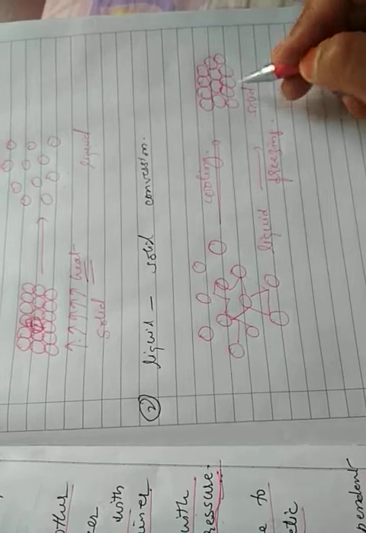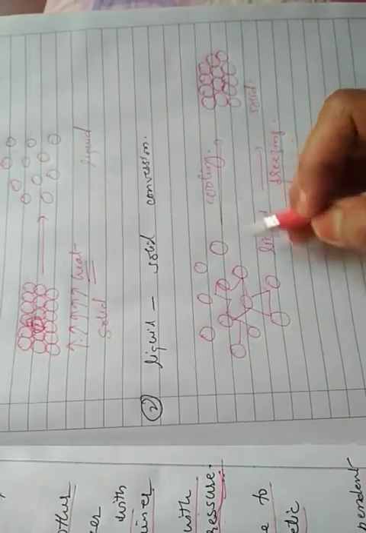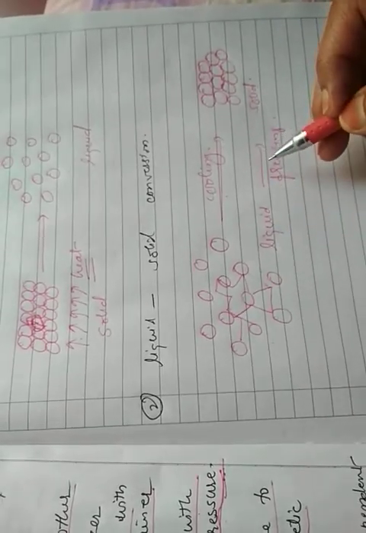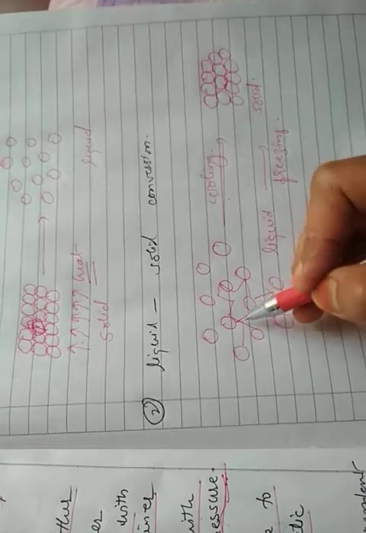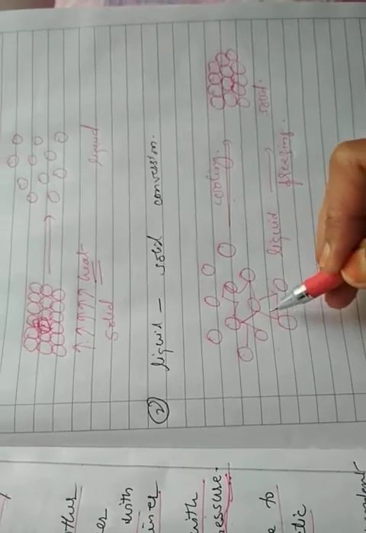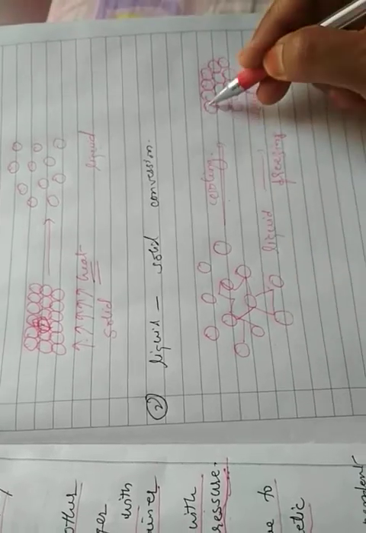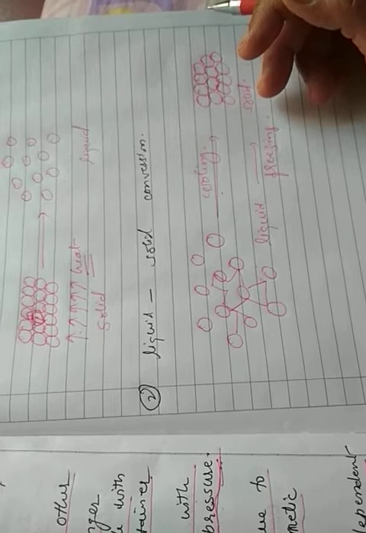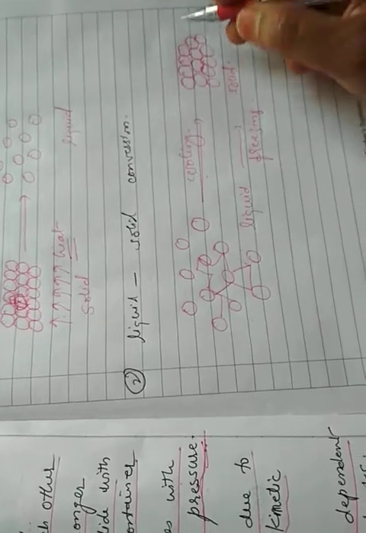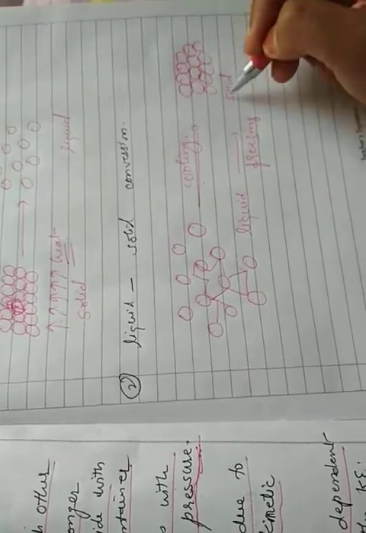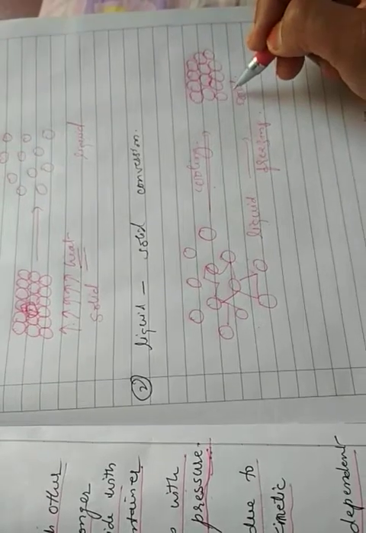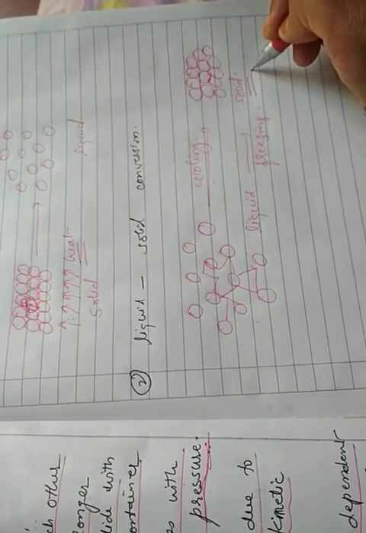A liquid on cooling changes to a solid because on lowering the temperature the kinetic energy is lowered. Due to the lowering of the kinetic energy, the motion of the particles becomes slow, and the particles start to come closer. As they come closer, the force of attraction increases, and thus they become tightly packed together, converting into the solid state.